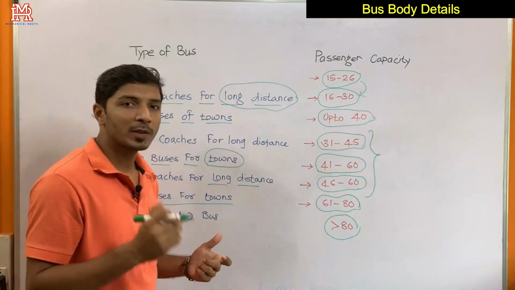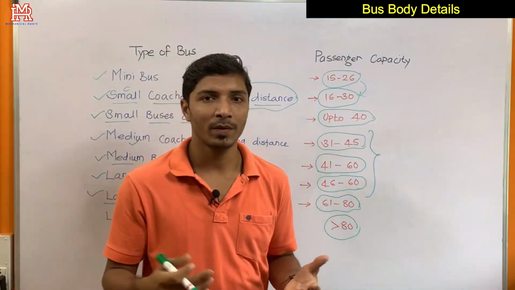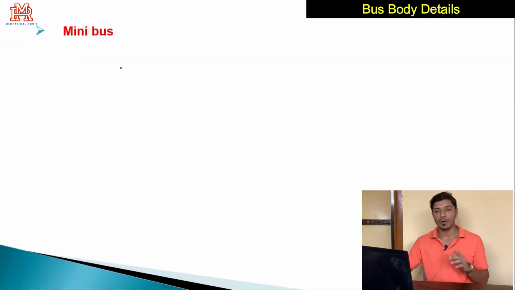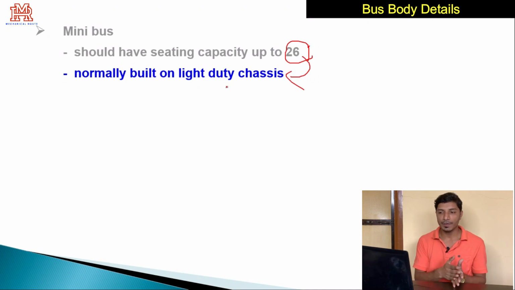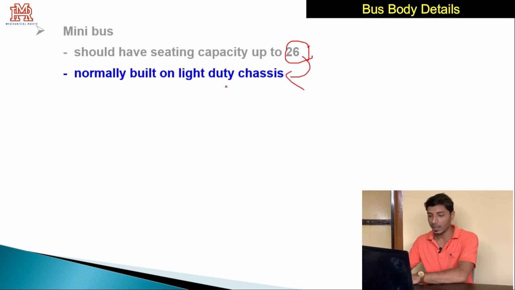Now we will discuss the bus body details, or bus body styles, one by one. We will start with the minibus. As we have already discussed, the minibus is especially designed to accommodate passengers up to 26, and as the passenger carrying capacity is less, it is built on a light duty chassis. As I have used a light duty chassis, the cost of manufacture is reduced, and as the cost of manufacturing is reduced, obviously passengers need to pay a lesser amount.